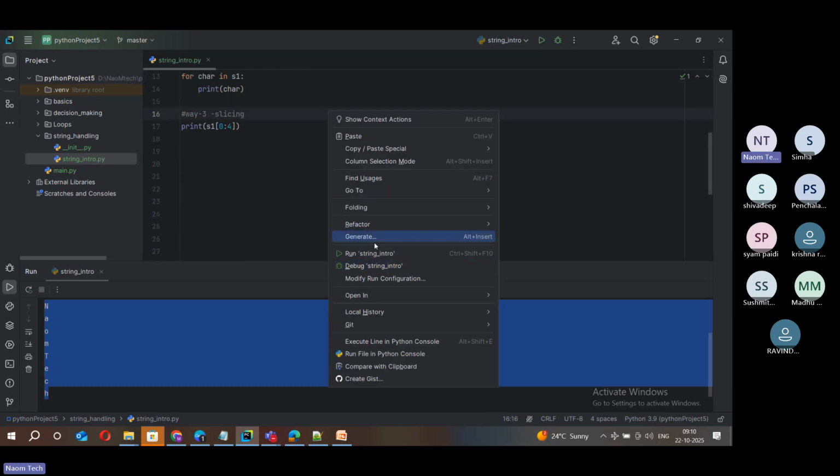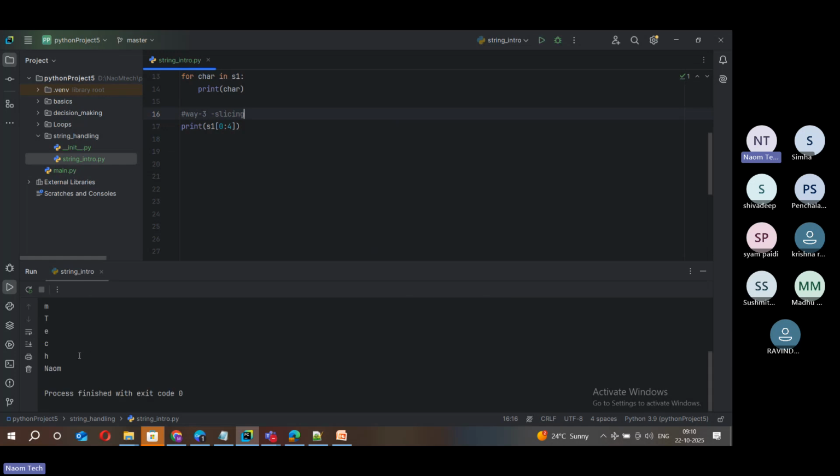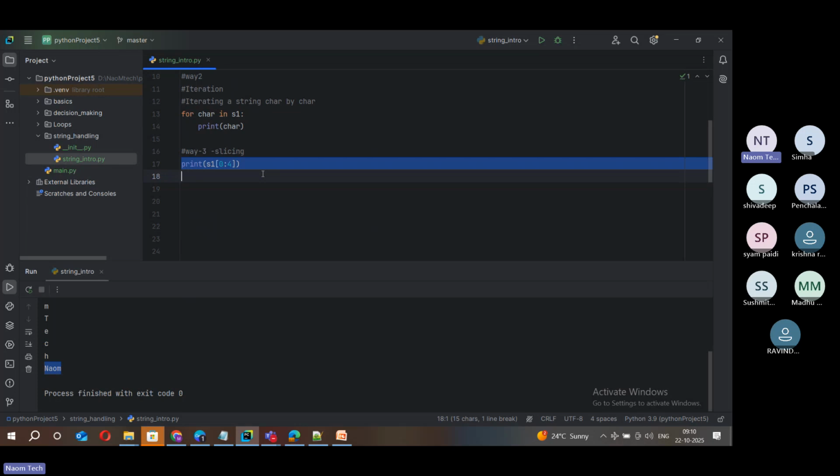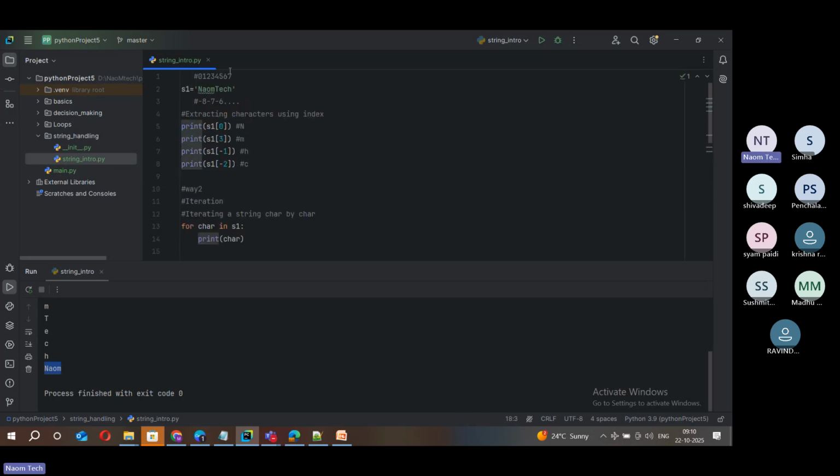Now you run this. So I am able to extract just gnome here. You can see that. Suppose I just want to extract only tech. So let's again slice tech. Now I know that T stands at which index? Right, it is at the fourth index.